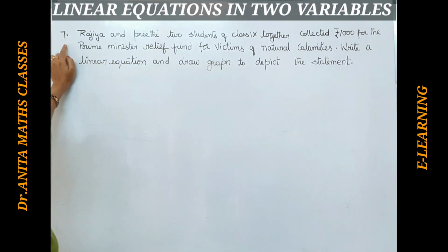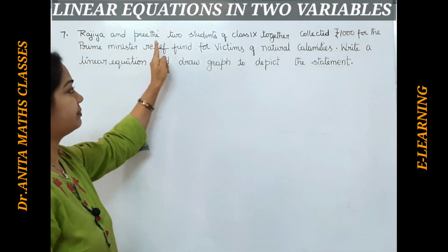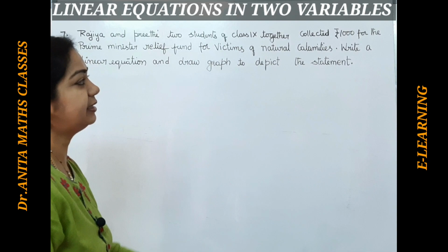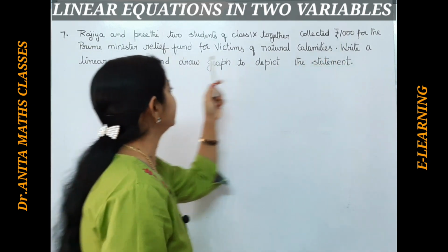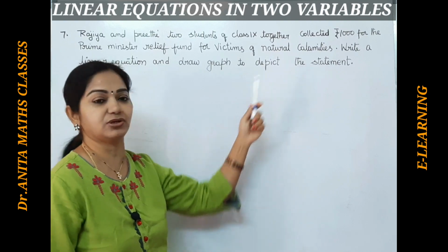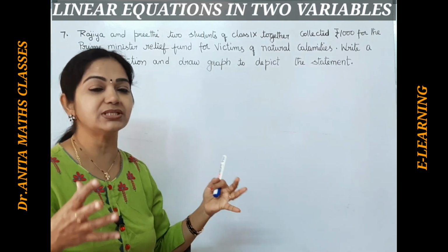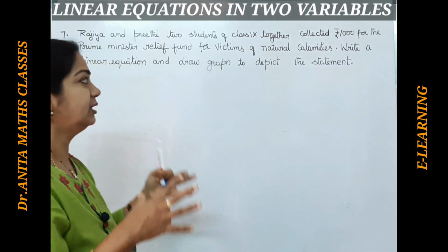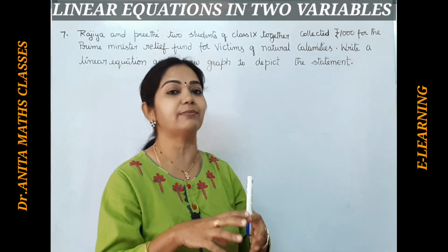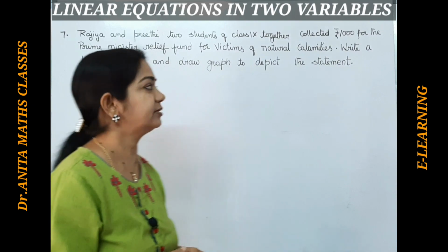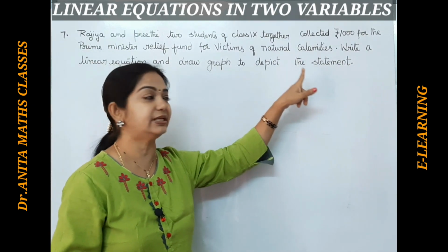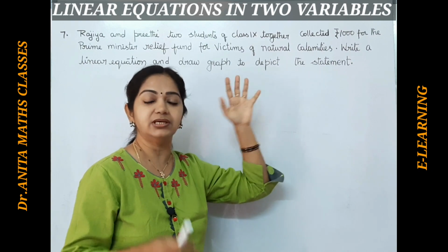Here, in the seventh problem, Razia and Preeti, two students of class 9th, together collected rupees 1000 for the Prime Minister Relief Fund for victims of the natural calamities. So these two students have collected some amount, but how much have they collected? The total amount is given as 1000 rupees. Okay, and write a linear equation and draw the graph to depict the statement or the situation.